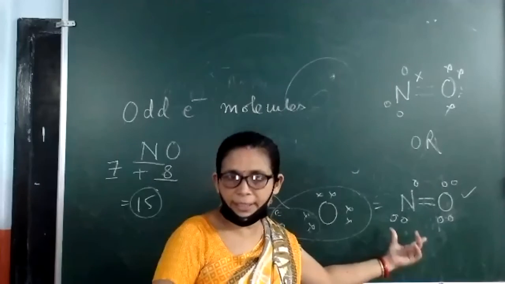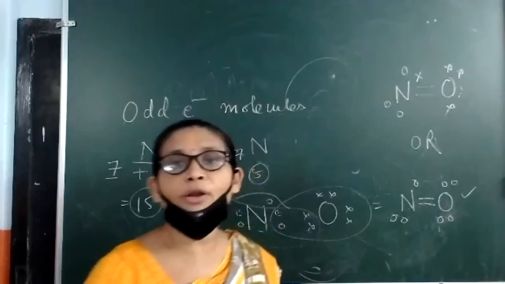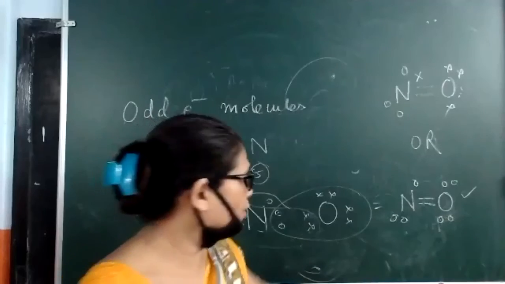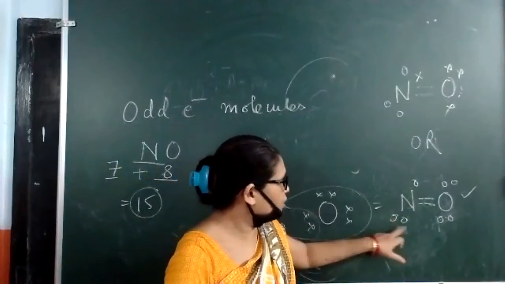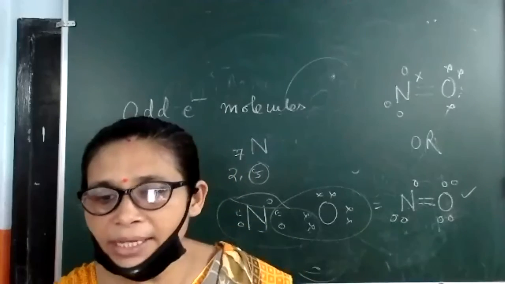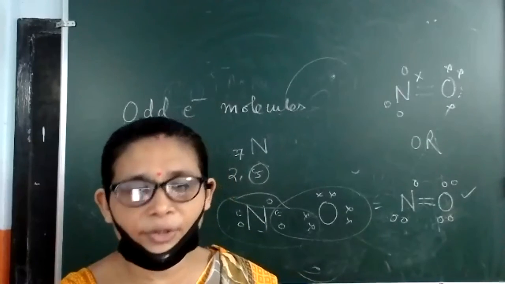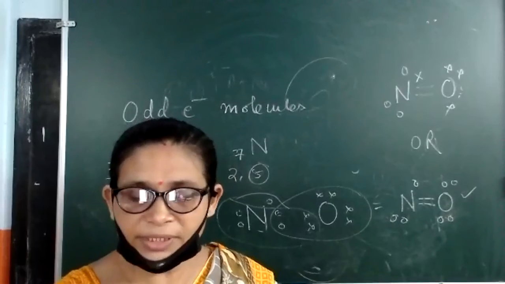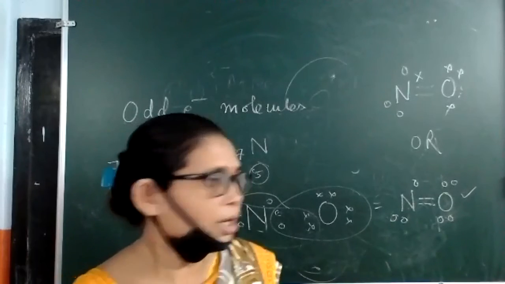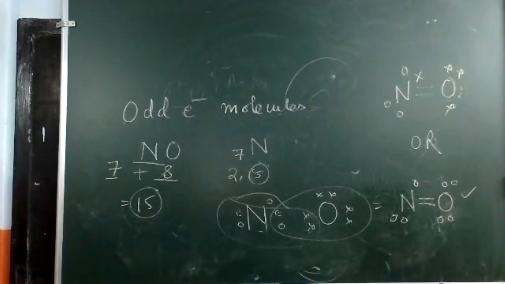I hope you all are getting it. So this is the problem in case of odd electron molecules. Nitrogen is having 3 electrons and oxygen is having 3 electrons. Anyhow, they are managing to complete their octet by transferring the electrons. So the presence of odd electron molecules is also a problem, meaning you can say it's a limitation of the octet rule.